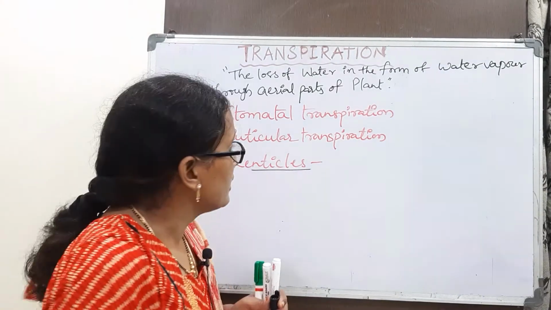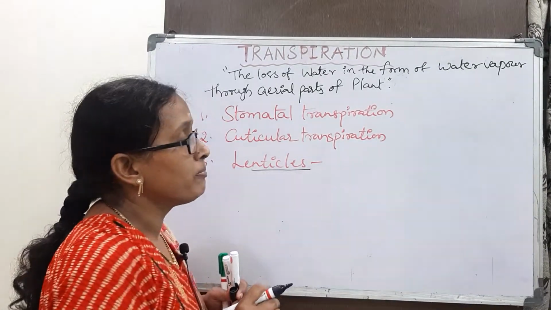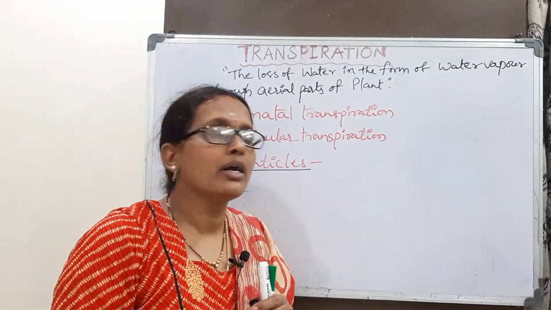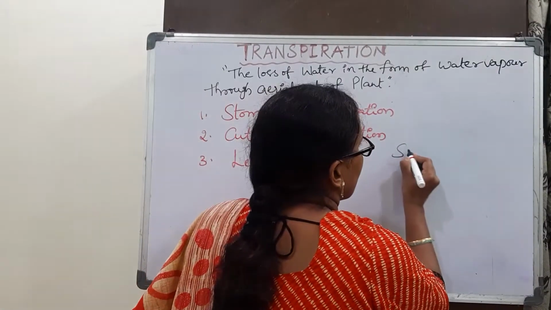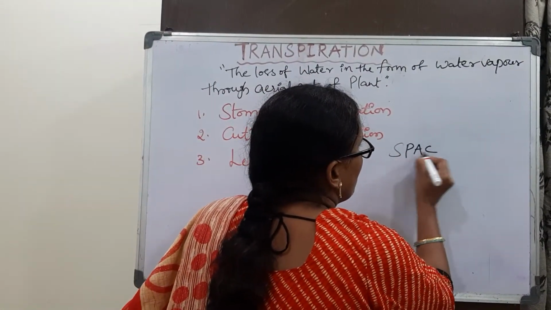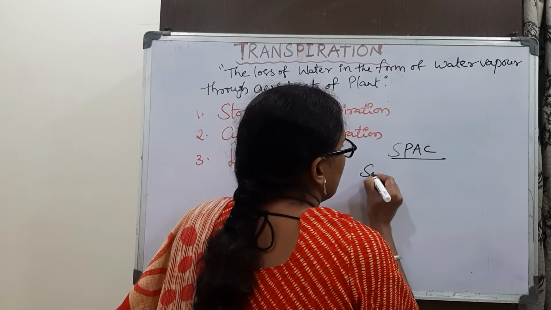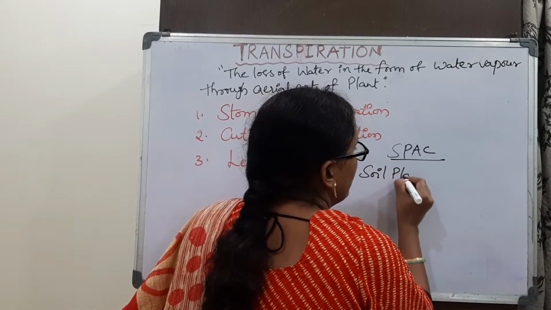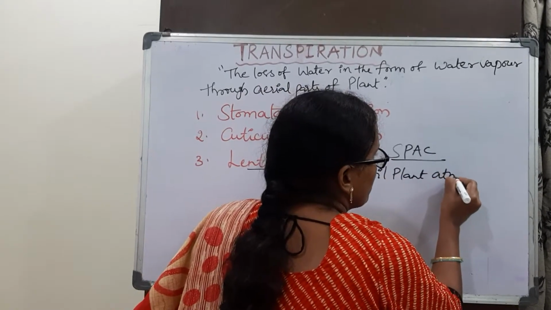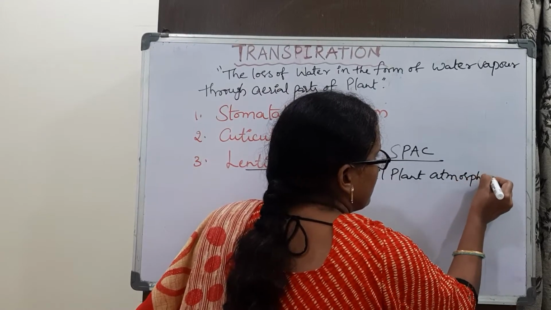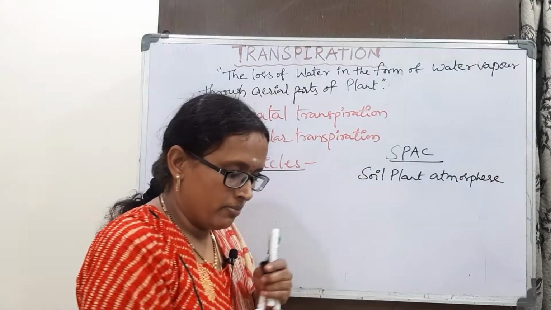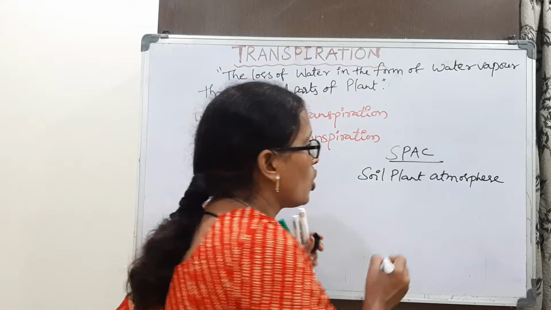So transpiration plays a very important role in the SPAC. What is SPAC? SPAC means soil plant atmosphere continuum.